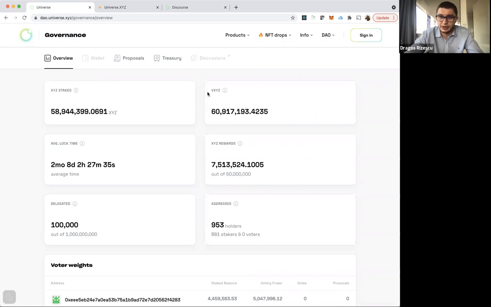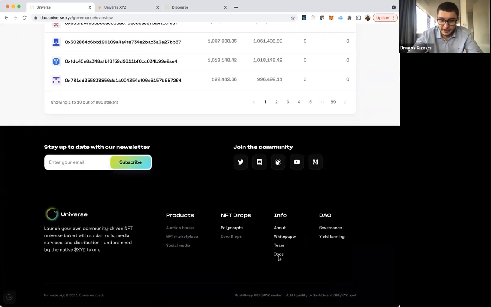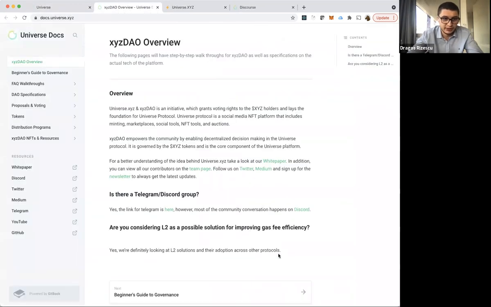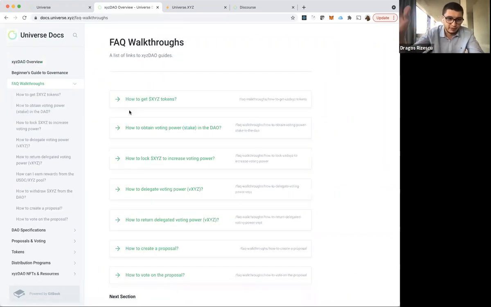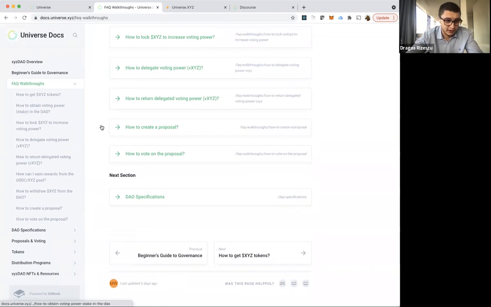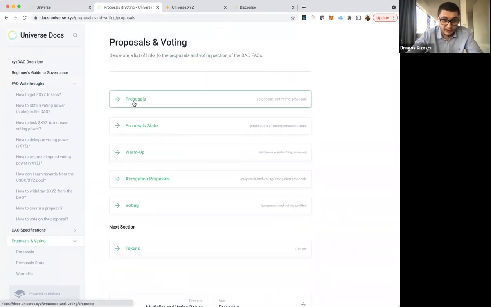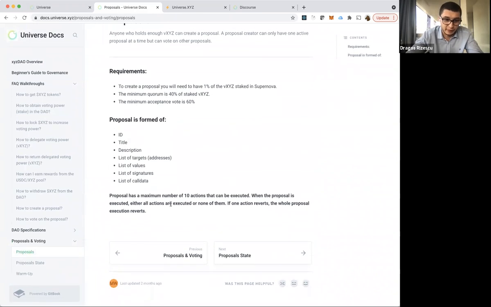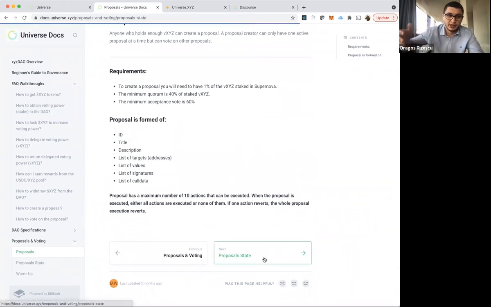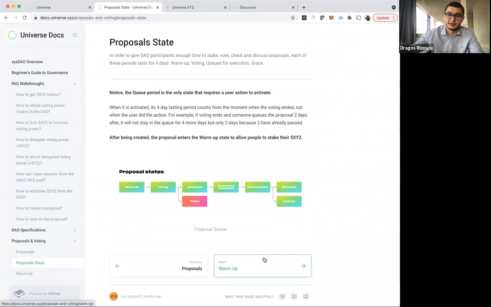Other than that, in line with the DAO activation, the docs about the governance and how to create proposals have been added, and you can find them right here in the info section. If you click this, it takes you to docs.universe.xyz. It gives an overview, the idea behind it, and how to create a proposal. It's a pretty well written doc on what the proposals are, how to format them, what the states of a proposal are, how a proposal passes, and so on.